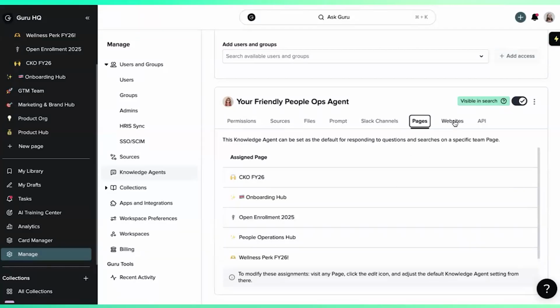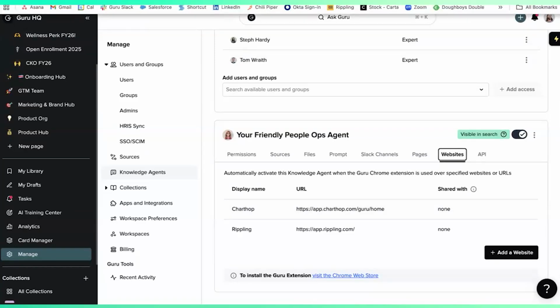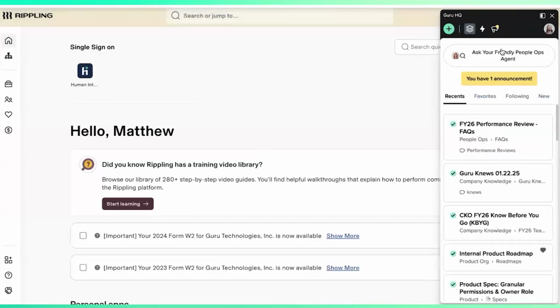And then I think the last thing in the setup is just that we use Rippling for our HRIS, we use ChartHop for engagement, performance management, comp management, all of those things. So we want to make sure that in the extension, the people ops agent is who will be answering you when you ultimately are on some of those services. And you can see if you were to ask a question while you're logged into Rippling or HRIS, it's going to respond with that tone, that voice, and the information that it has versus just, again, the generic agent with a generic prompt. Yeah. Love that.